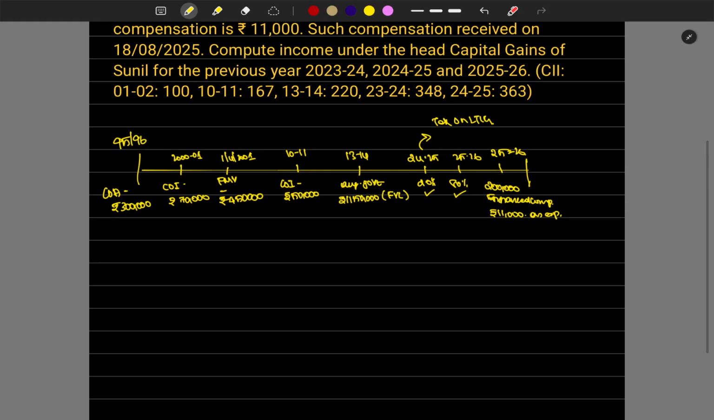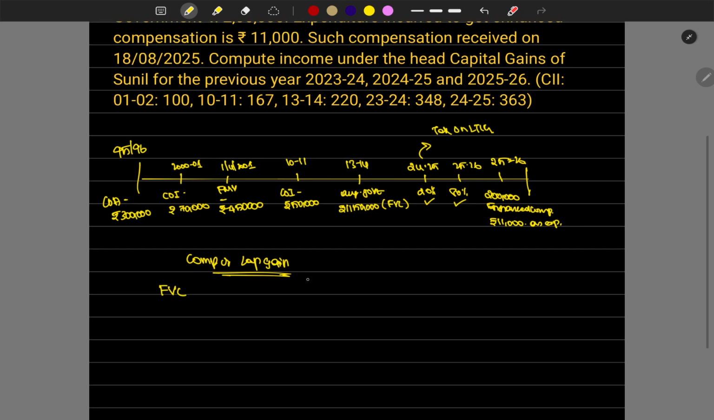So let's quickly prepare the table. Computation of capital gain. What's the full value of consideration? Full value of consideration is 11,50,000 minus expenses incidental to transfer. There are no expenses incidental to transfer here, so 11,50,000 is the net value of consideration.